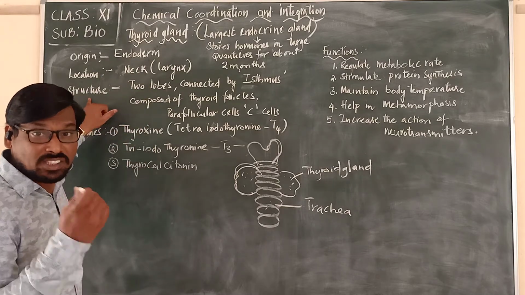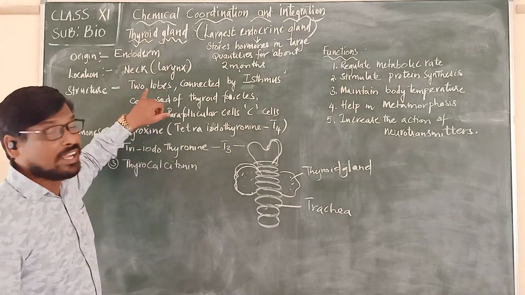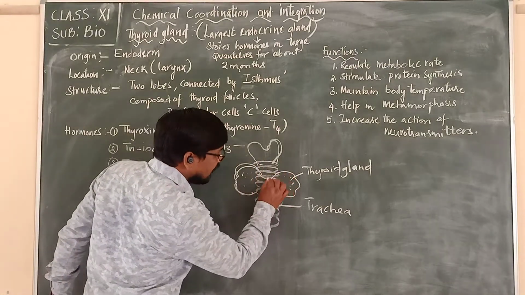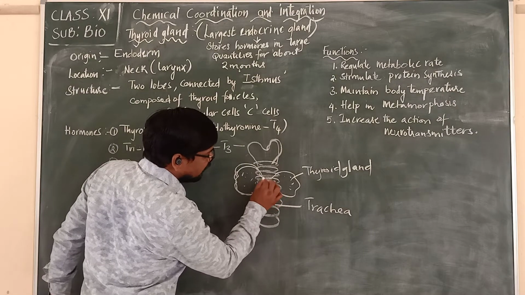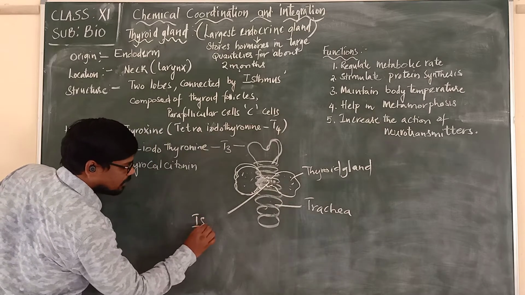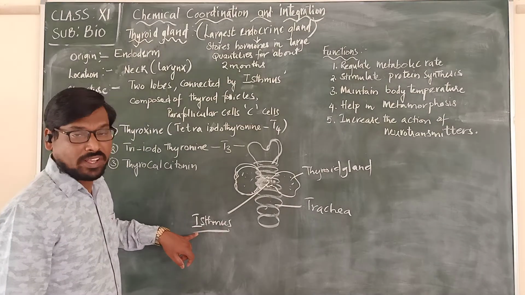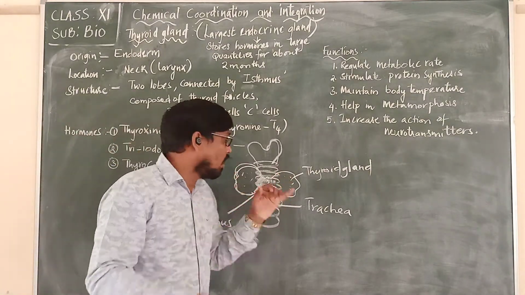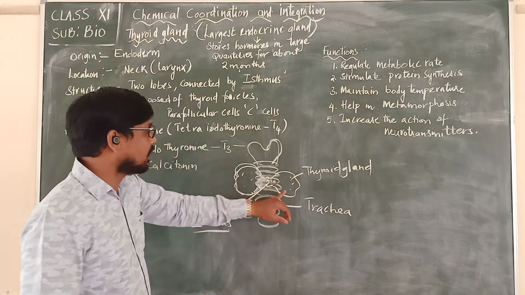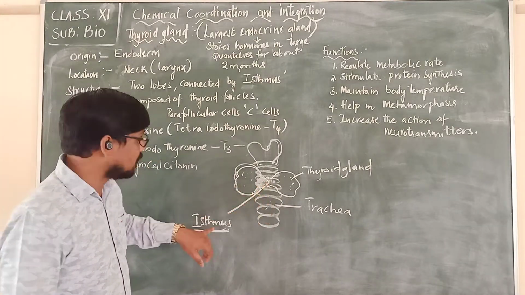If you look at the structure of the thyroid gland, it has 2 lobes, and these 2 lobes are connected by a small structure. This structure is called the isthmus. We have to remember this word, isthmus. The isthmus is connecting the 2 lobes of the thyroid gland. The 2 lobes are connected with each other by a connective tissue like structure called the isthmus.